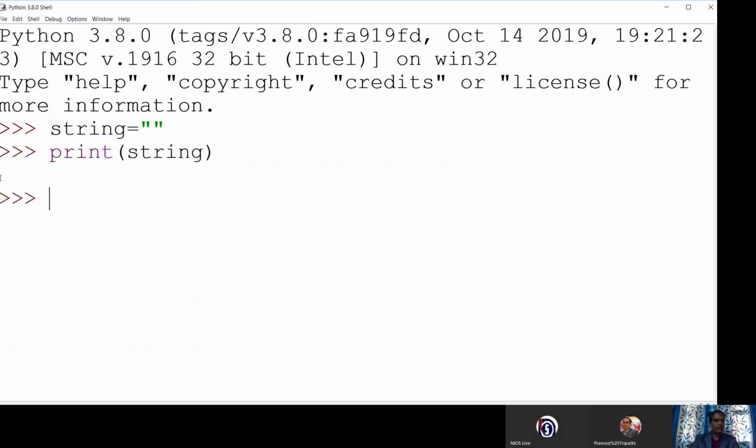Are you able to see? So this is called an empty string. You must put something. Now you can see this is not an empty string. So this is an example of an empty string, and this is an example of a string having data. Let us come back to the PowerPoint.